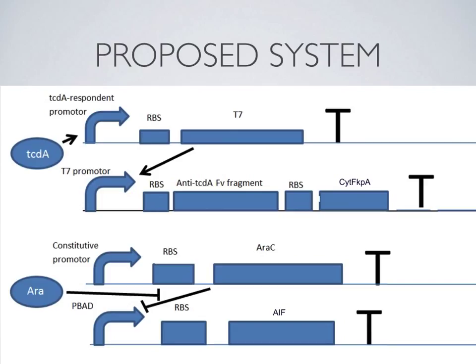When arabinose is released in the intestine, it binds constitutively expressed AraC. AraC is a protein that binds the PBAD promoter and prevents it from expressing genes under its control. When arabinose is introduced, it binds AraC, causing PBAD to become free and transcribe and translate the genes under its control, which in this case is apoptosis-inducing factor.